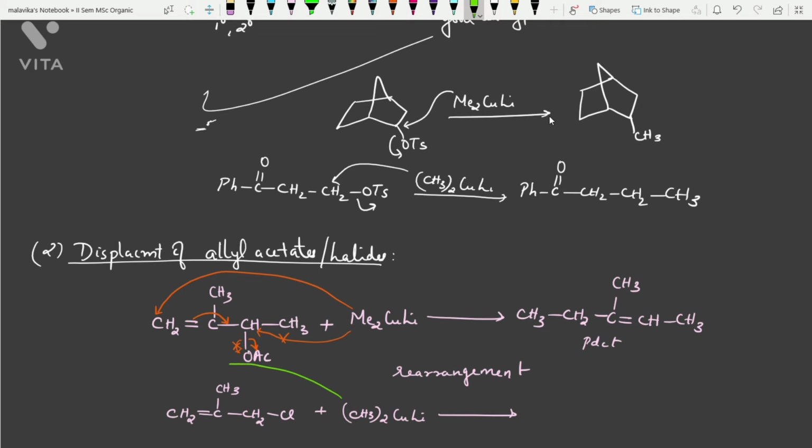This will be attacking this carbon, and this pi bond will be shifted over here. Chlorine will be expelled like this. So the product that you will be getting is CH3CH2CH3. Now the new double bond comes over here, CH2.